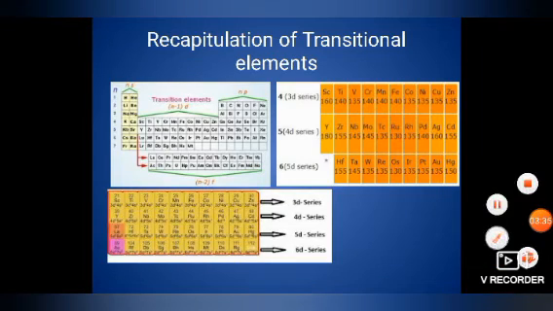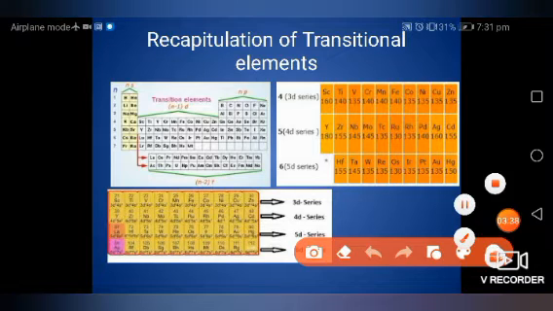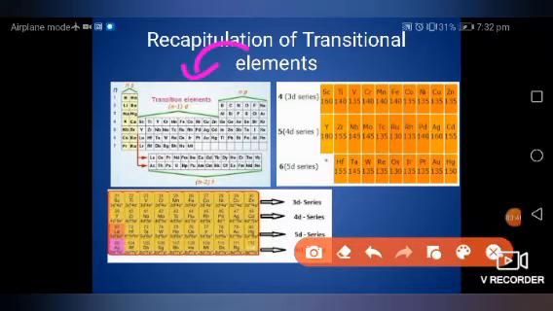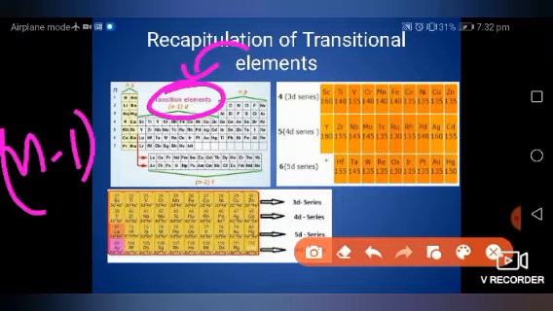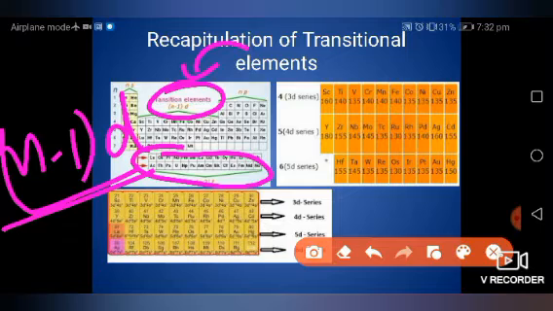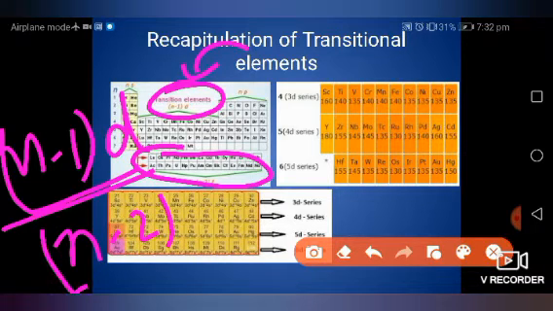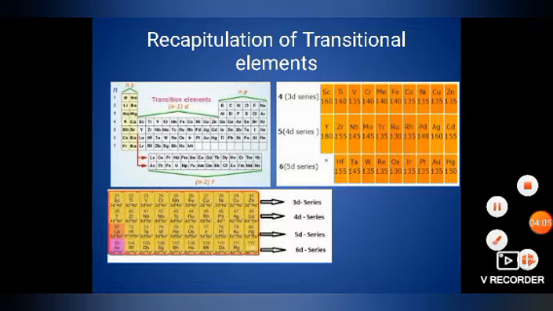Now if we ponder some of the recapitulation of transition elements, this is known as a transition element, whose configuration is (n-1)d. This is the first special property, the configuration: one less than the period number. This is the general characteristic of transition elements. If we talk about inner transition elements, then (n-2)f is there, which means two less than the general period number.